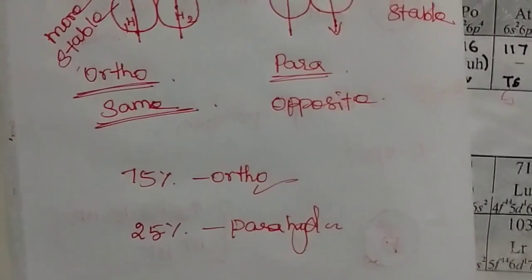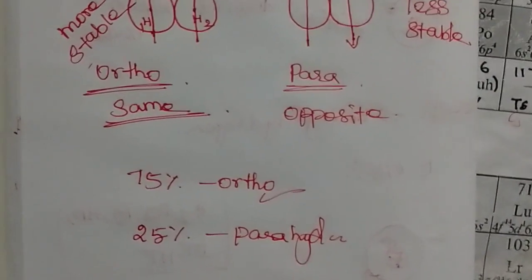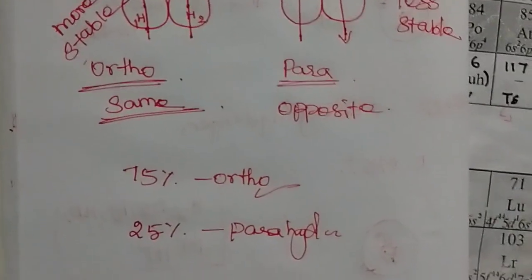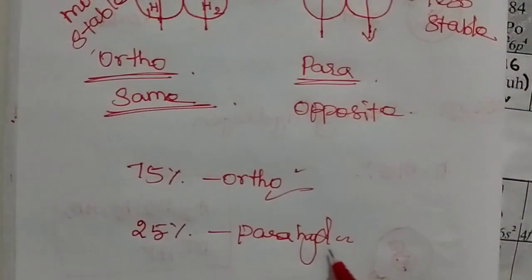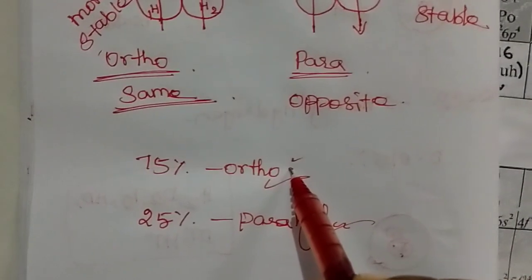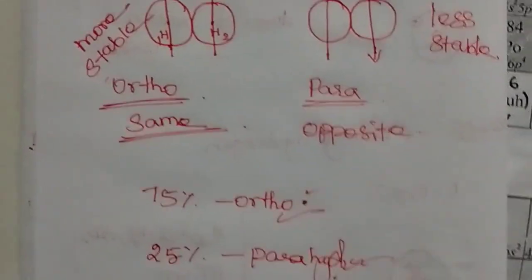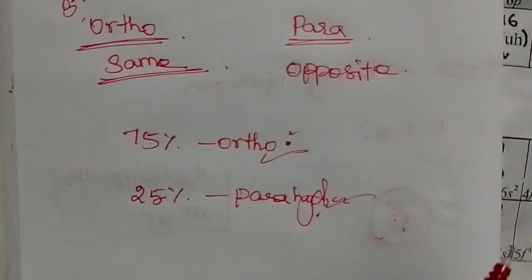We have some methods to convert one isomer into another isomer, that is, ortho into para, or para into ortho.